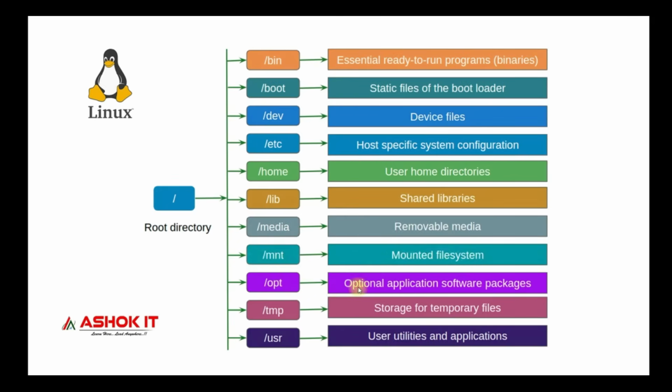Then /opt, optional application software packages. If you want to install or keep any particular software, then you can use this opt directory. Then the tmp directory will be available, which will contain temporary files. We can delete those temporary files. /usr, user utilities and user applications we can keep in this /usr directory. So this is the Linux file system hierarchy.